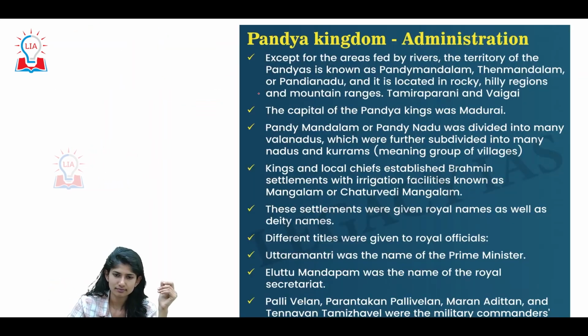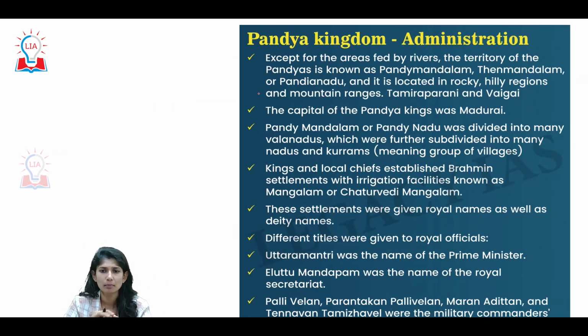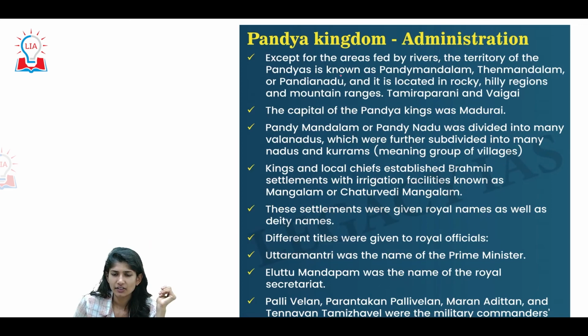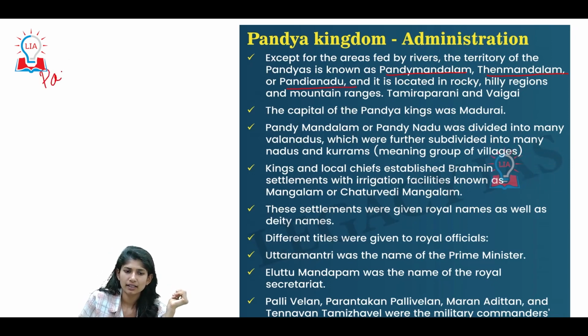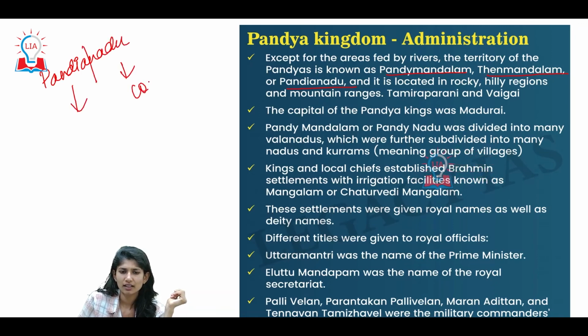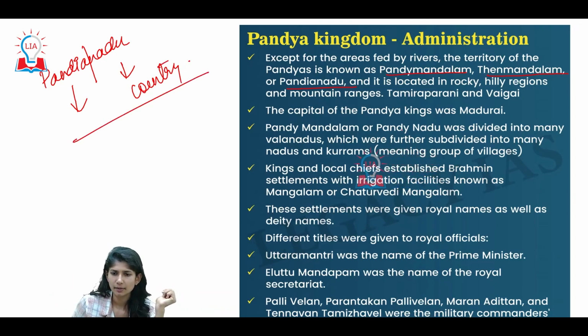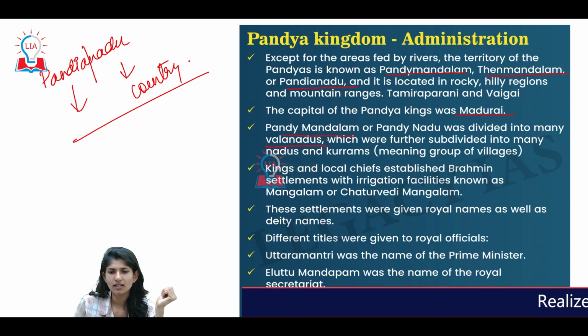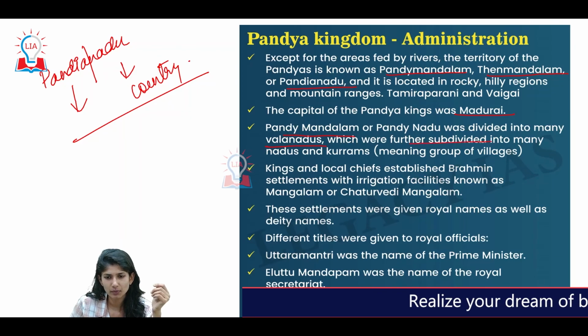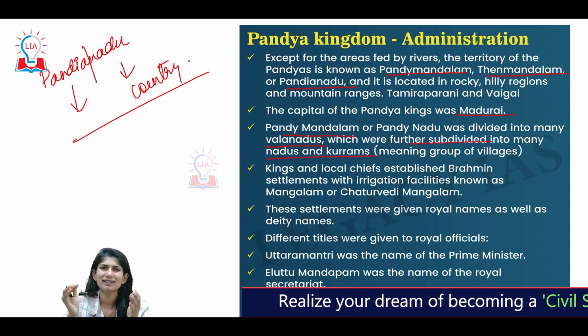Alright, next let's have an overview of the Pandyan administration. The territory of the Pandyas is known as Pandya Mandalam or Ten Mandalam or Pandya Nadu. Nadu means country, so the land of the Pandyas or country of the Pandyans. The capital of the Pandyans was Madurai. Pandya Mandalam or Pandya Nadu was divided into many Valanadus, which were further subdivided into Nadus or Kurams, basically a grouping of places.